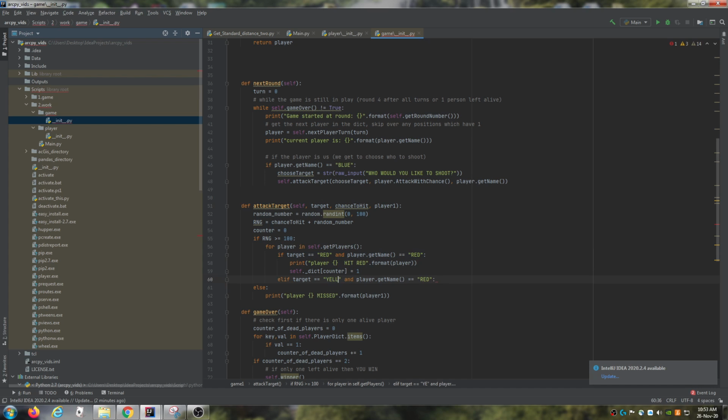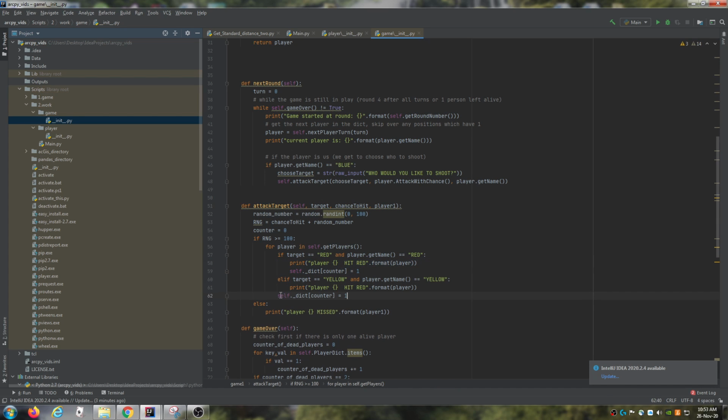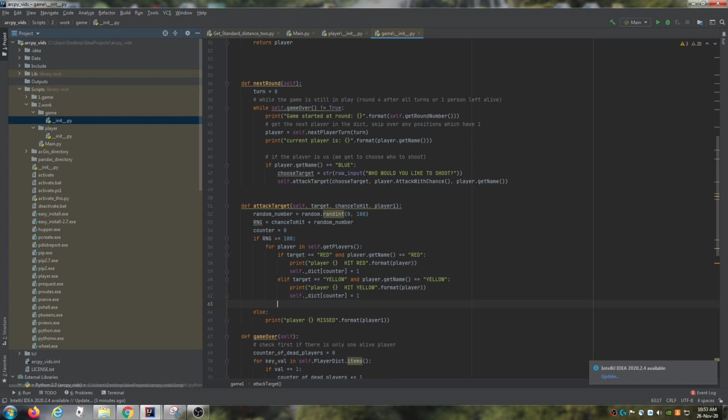We'll say for yellow, exactly the same thing. Oh, redo. Say you've hit yellow. Player blue hit yellow, and they do the same thing. And we can also choose to miss as well, which is also an option.